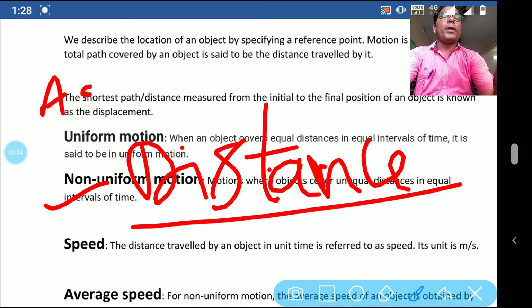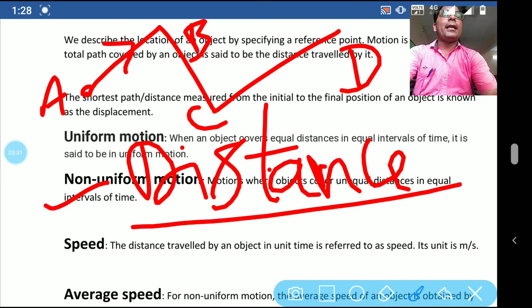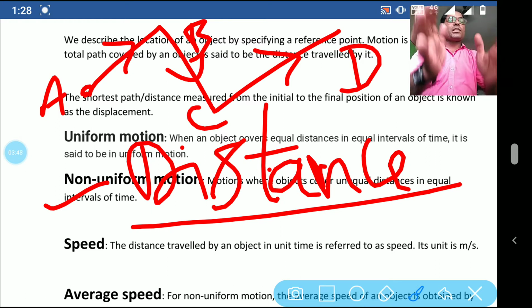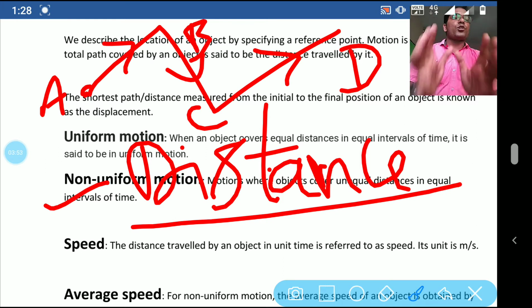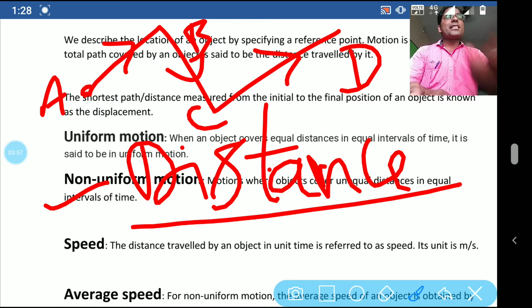The object is moving A to B, then B to C, and then C to D. Here you can see the object is traveling in different directions. There is no particular direction, but the object has traveled from A to D. If we measure the total distance traveled, this is the actual length of the path that has been traveled by a moving body. So this is called distance.